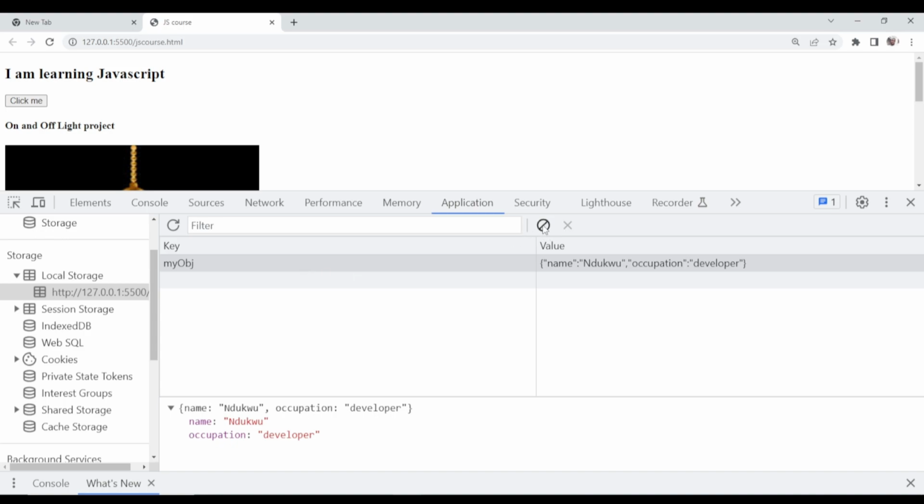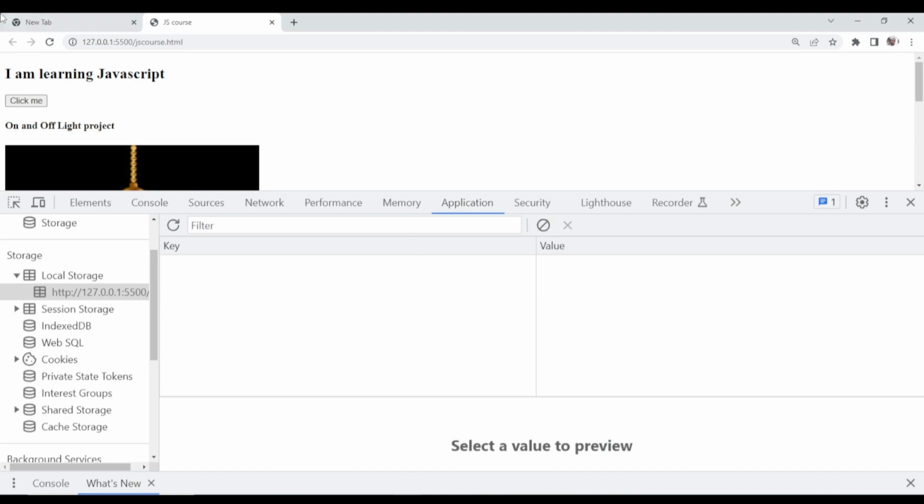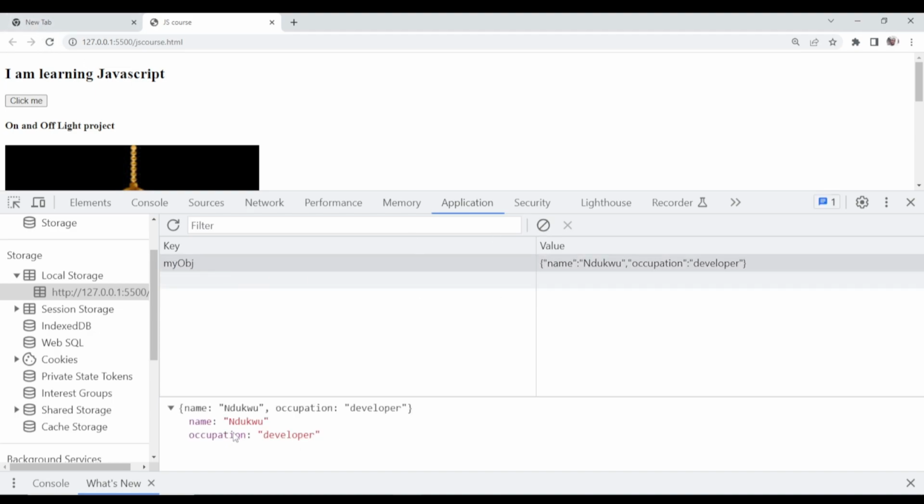Let me show you how to clear the local storage. Just click this clear button, and you have wiped out that data from your local storage. That key no longer exists until you reload. I have to reload this again for it to come back, and I'll have access to it again.